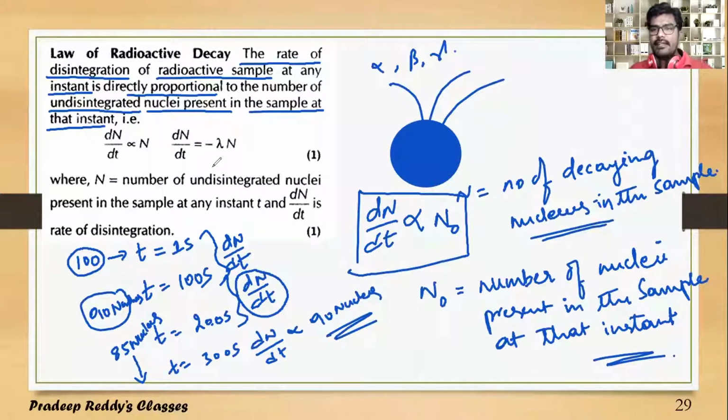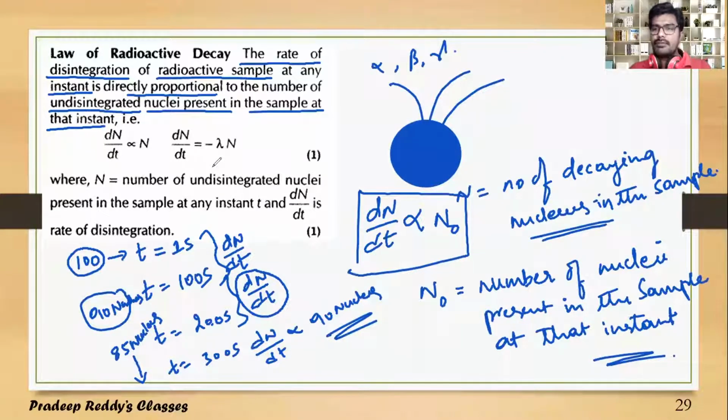Why is it 90 and 85? Only 5 nuclei disintegrated in that time, because initially there are 100 nuclei, therefore the rate of disintegration is more. In the next 100 to 200 second, the number of nuclei has decreased to 90. Therefore, the decay process is directly proportional to 90, not 100.